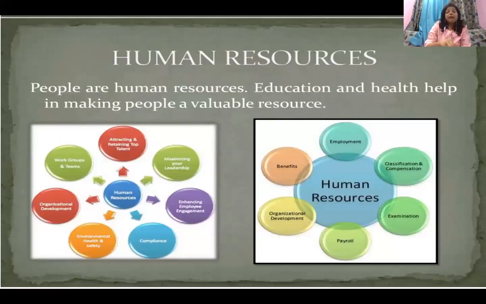And how can we become a valuable resource? See, your first point they have written here is education. Education will only make a resource valuable. Yes, Charvi, agreed? And health, of course. So we are following only two things right now in the lockdown situation. One, that you all are conscious about your health, including me and everyone else. And second is education. So we don't have a loss of that, we are having such online classes. That means the teachers, the students, the parents, and all the other staff, all those who are involved in this, are all a part of resource.